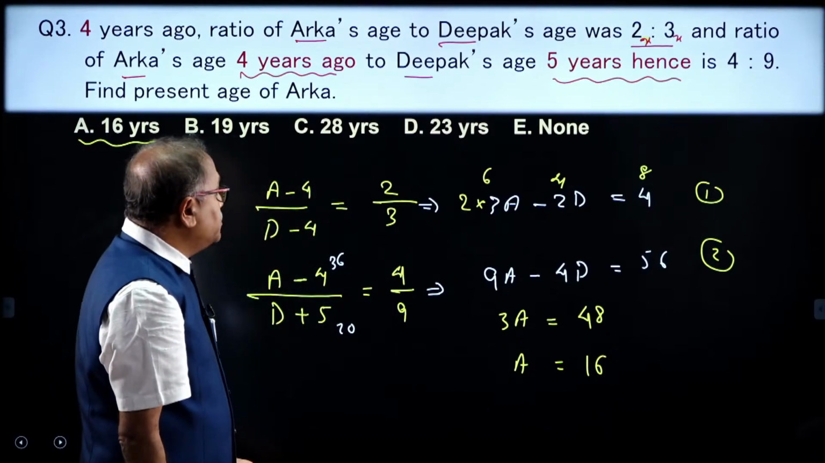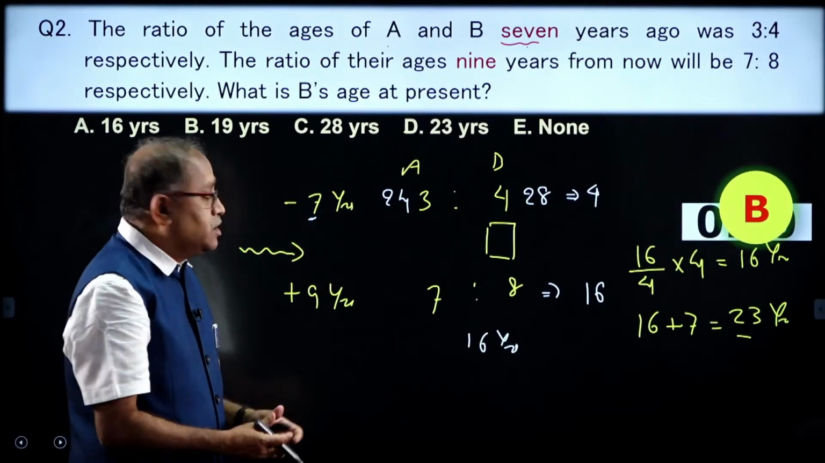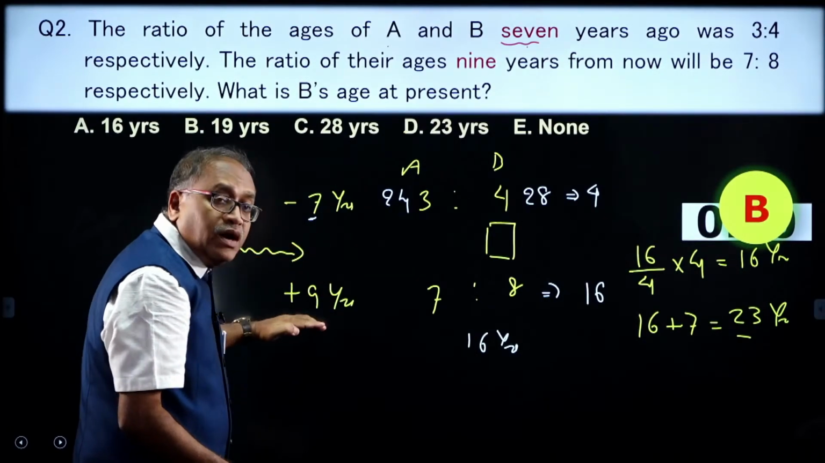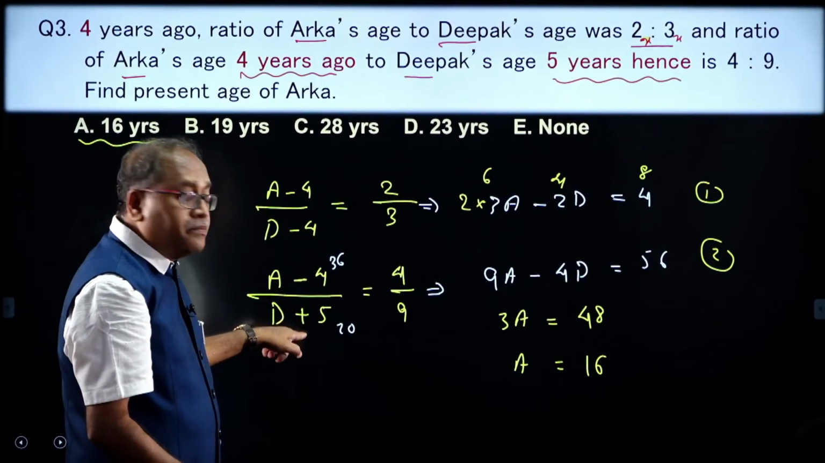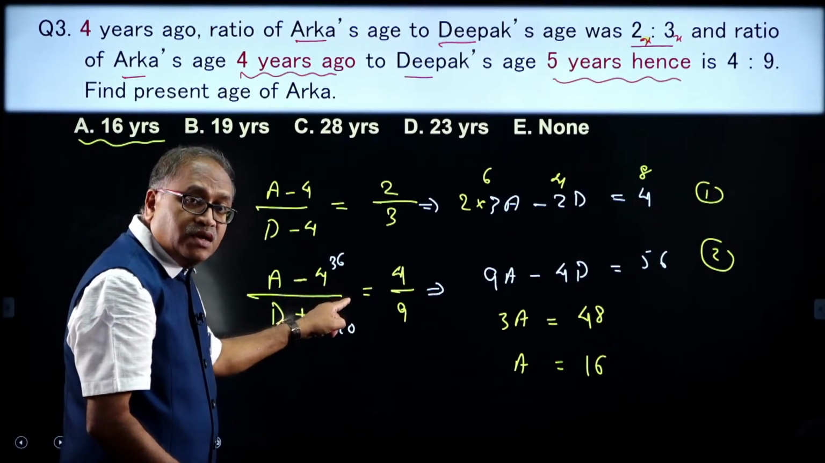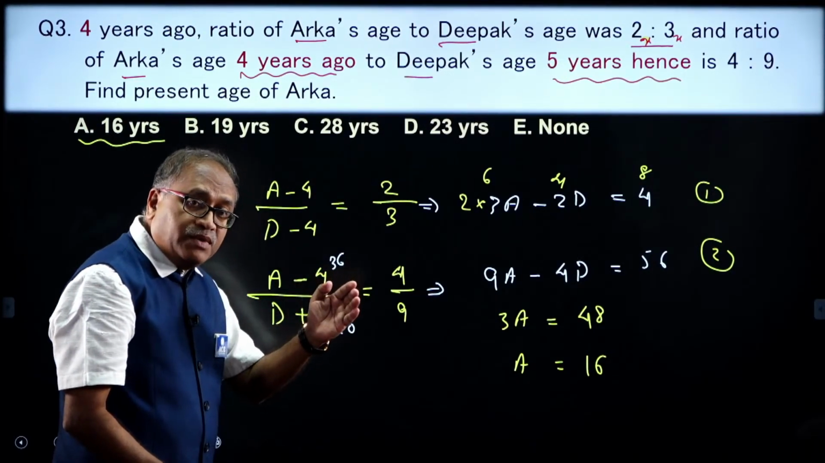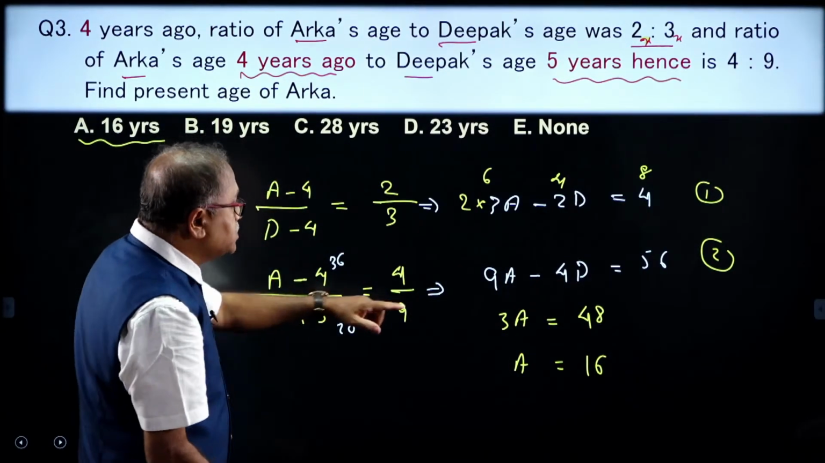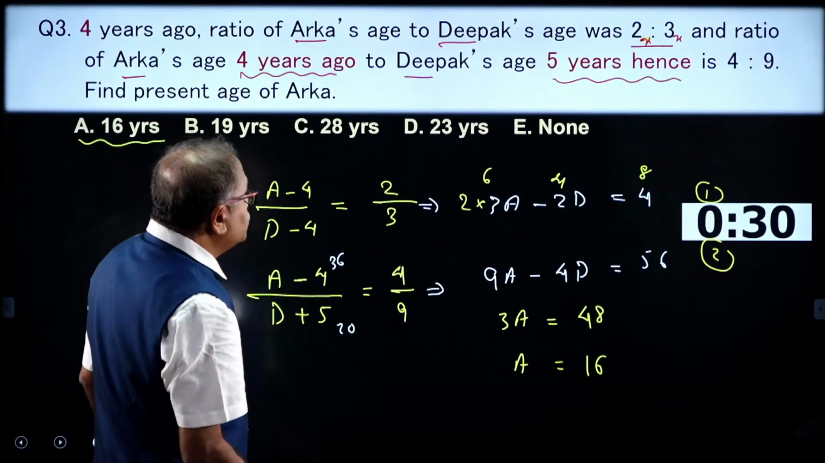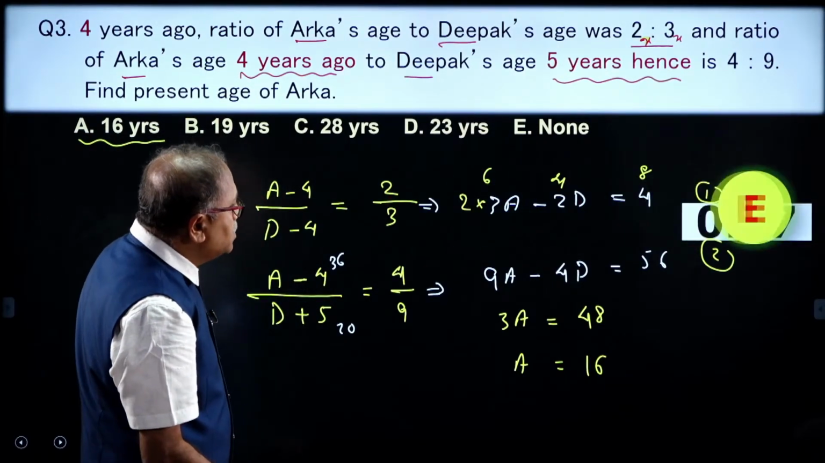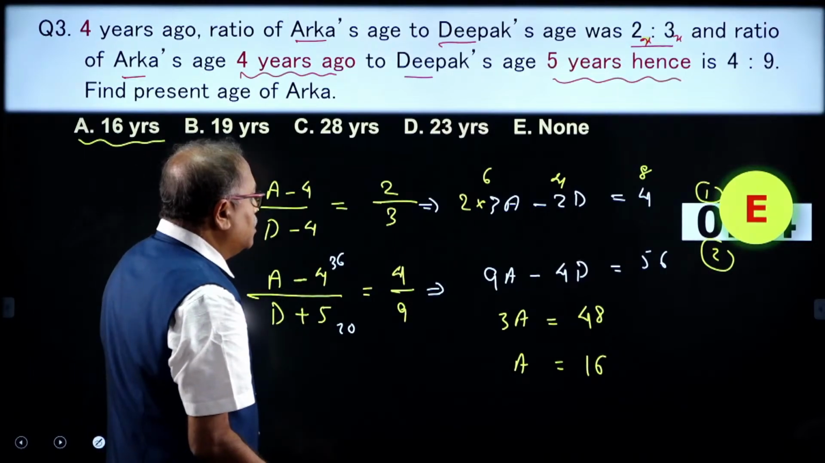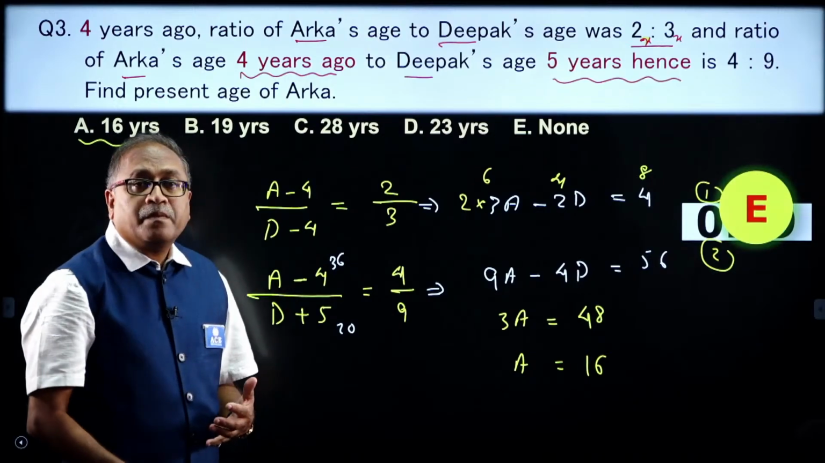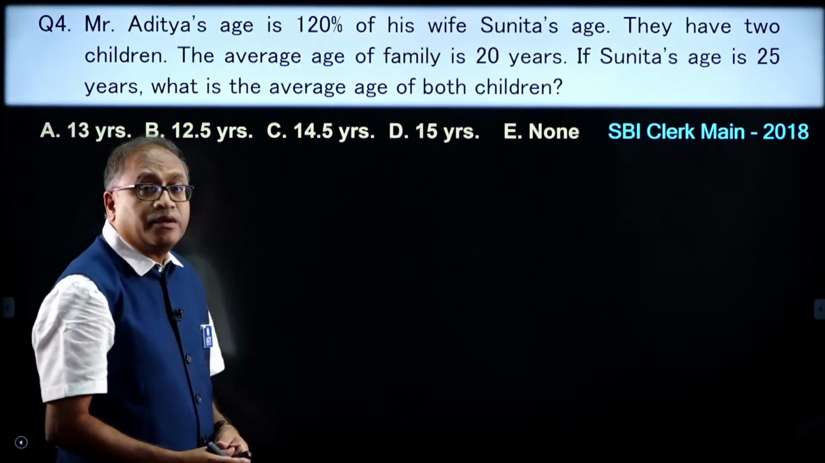Do not attempt this one like the previous one. In the previous one, in both cases it was 7 years back and both after 9 years. But in this one, in the second case it is A 4 years ago and D after 5 years. So we have to step into this method, right my dear friends. So my answer is 16, option A. Okay, moving on to the next question.